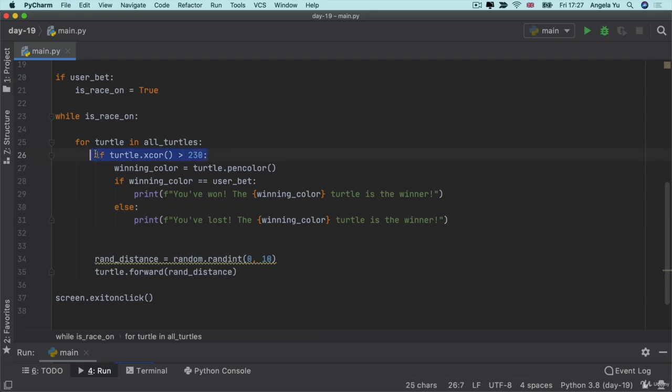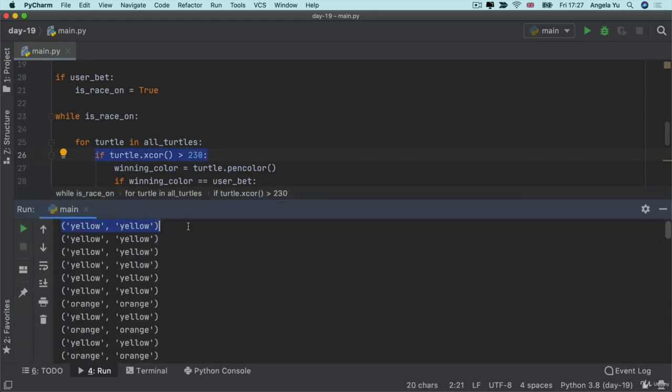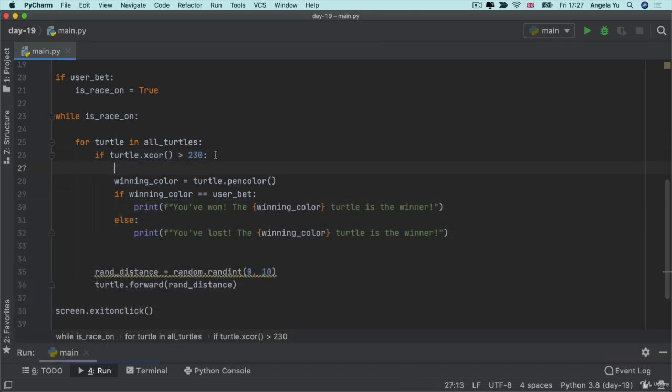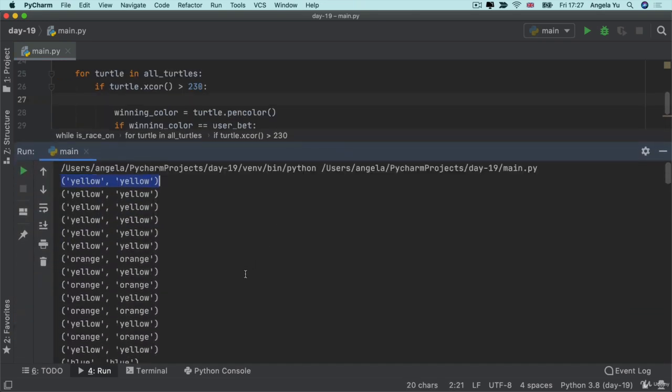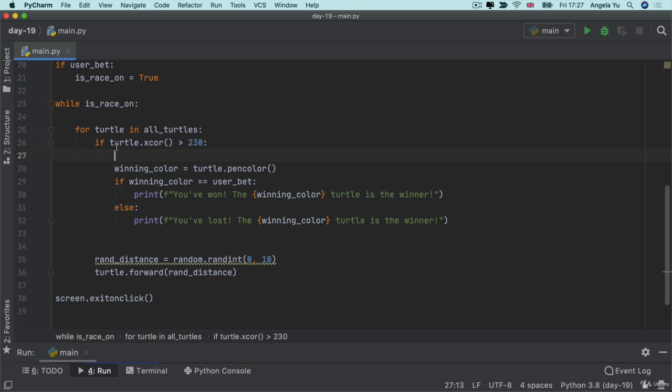Finally, when the first turtle reaches the x coordinate, when this first color gets printed, we want to stop the while loop. This way, the remaining turtles don't continue to nudge forward and we end up with lots of winners like this. So inside this if statement, when the turtle's x coordinate has surpassed 230, we're going to change the is race on to false.